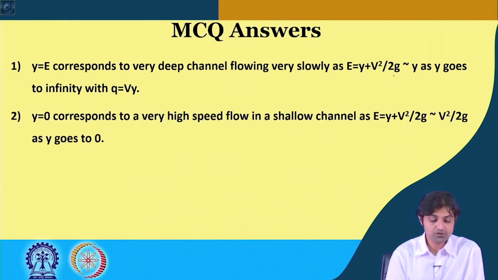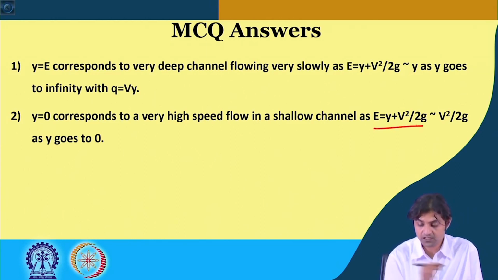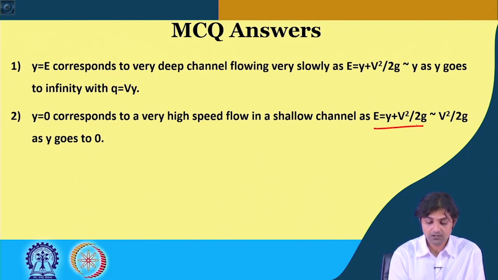Secondly, y is equal to 0 corresponds to a very high speed flow in a shallow channel, because E is given as y plus v square by 2g, and in a shallow channel this will turn out to be v square by 2g as y goes to 0.